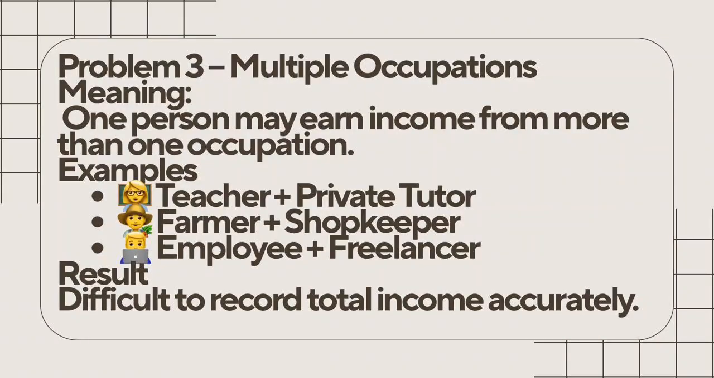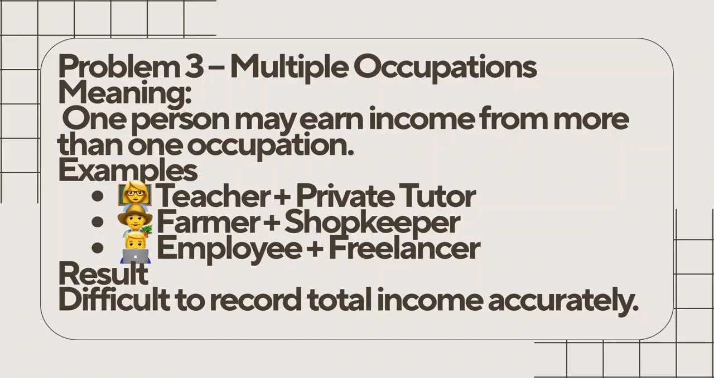Now let's discuss another important problem: multiple occupations. Today's economy is very different from the past. Earlier, most people had one job. Today, many people can earn income from multiple sources. Let me give you an example. Suppose there is a school teacher named Miss Sharma. She teaches in a school from 8 a.m. to 2 p.m. In the evening, she takes online tuition classes. On weekends, she creates educational videos on YouTube and earns advertisement money. Now think about it. How many sources of income does she have? 3. If all these incomes are not properly reported, estimating her total contribution to national income becomes difficult.